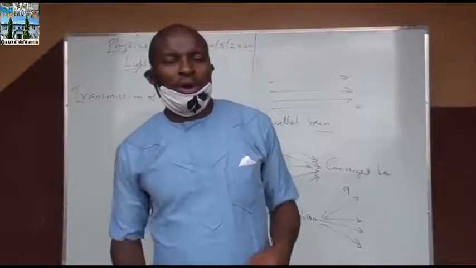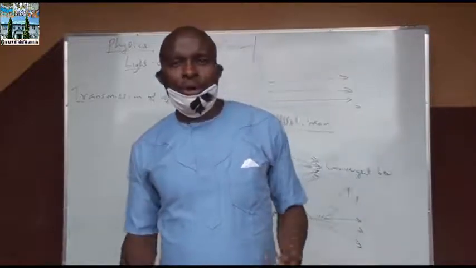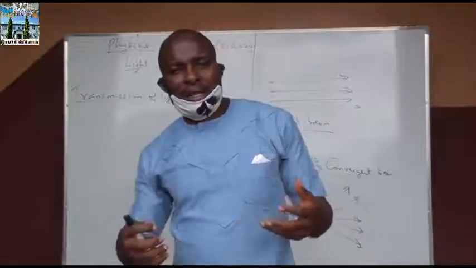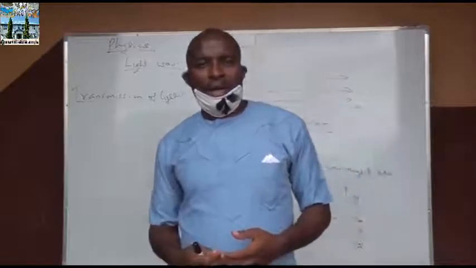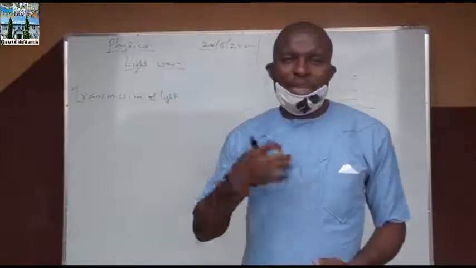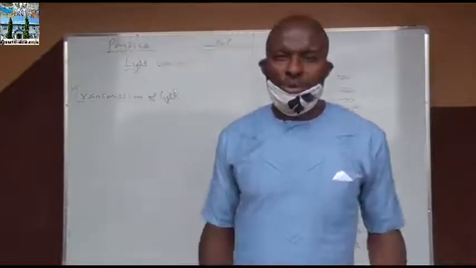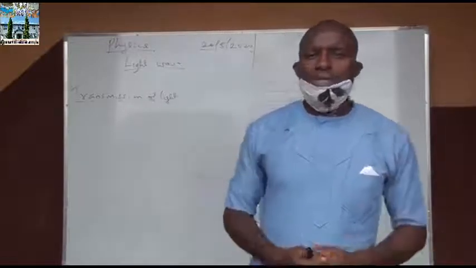Another phenomenon is what we call the eclipse. An eclipse is a shadow formed by one heavenly body on another as a result of what? Obstruction of one opaque object by another. The heavenly bodies we are talking about are the sun, which is the source of the light, the moon, an opaque object, and the earth, which is also an opaque object.